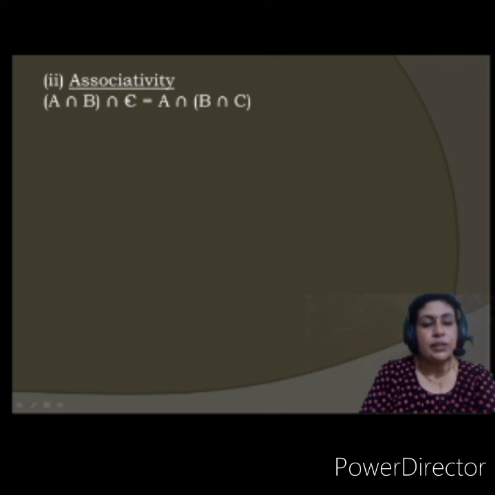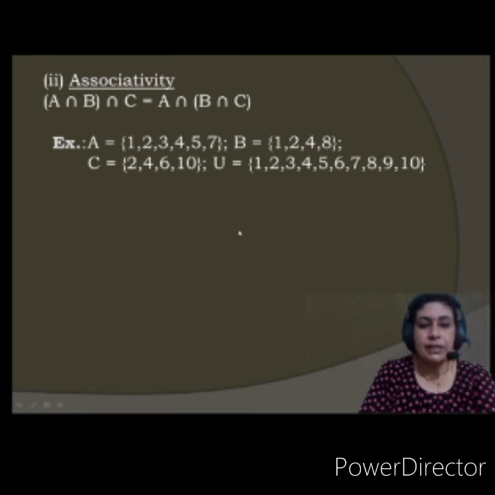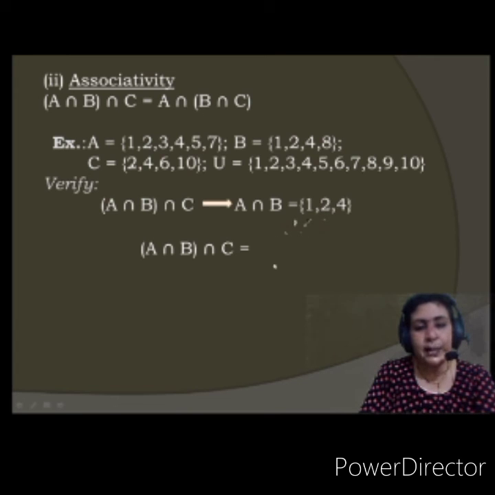Let us see the next property, that is the associative property. Suppose I take (A intersection B) intersection C is equal to A intersection (B intersection C). Let us verify this with the help of an example. Same example, same sets I have taken here. First I will take the bracket one, that is A intersection B. What is A intersection B here? It is 1, 2 and 4, common terms. What is the C set given to us? 2, 4, 6, 10. So what is now (A intersection B) intersection C? 2 and 4. Right? Let us mark this as 1.